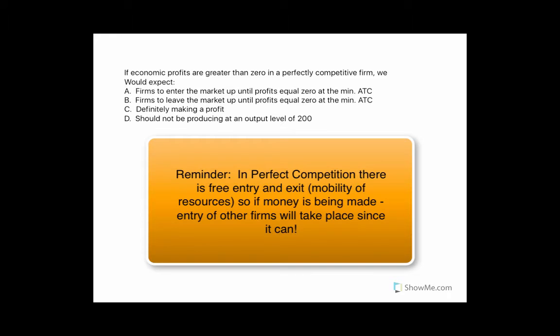Alright, so if economic profits are greater than zero in a perfectly competitive firm, we would expect what? So what characterizes perfect competition is that anybody can enter or exit the market and make a product of the exact same quality as everybody else. So think about, it's usually agricultural goods, so anybody can plant some corn and it'll be good enough corn to eat. So if economic profits are greater than zero, what will happen is that there's profit to be made in this industry, so people will enter the market and start planting corn, if that's what we want to talk about.